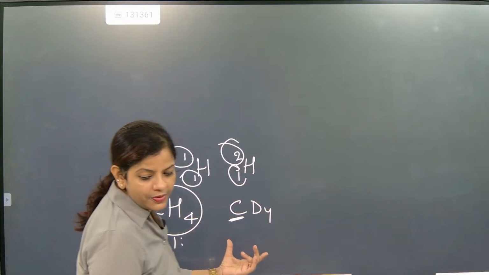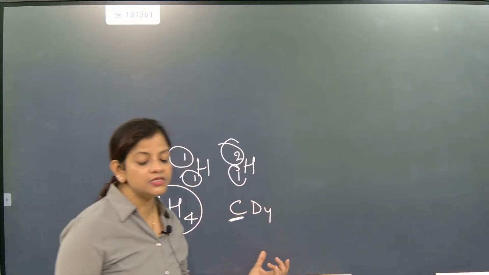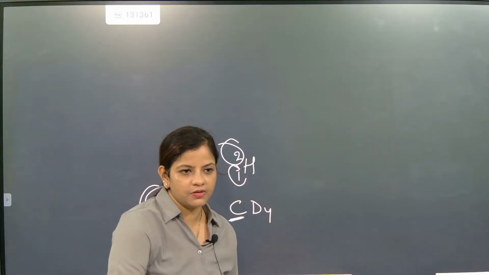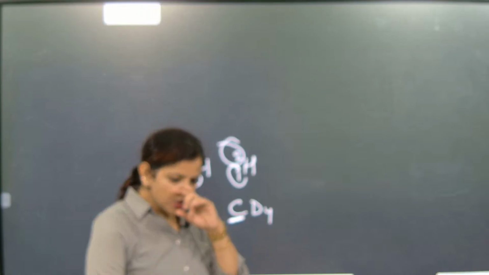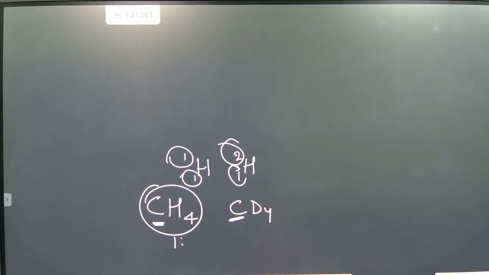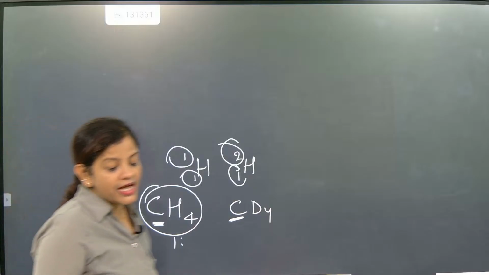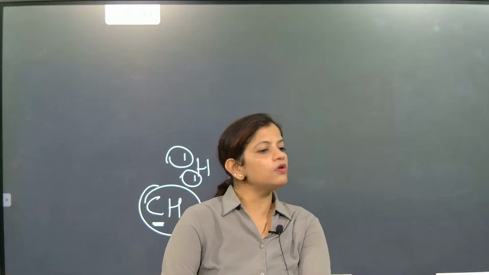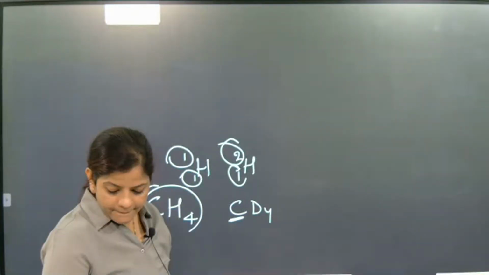And if mass variation is there, constant proportion won't be followed, because element wise both are carbon, and what is exactly changing here is mass. So we cannot use constant proportion.